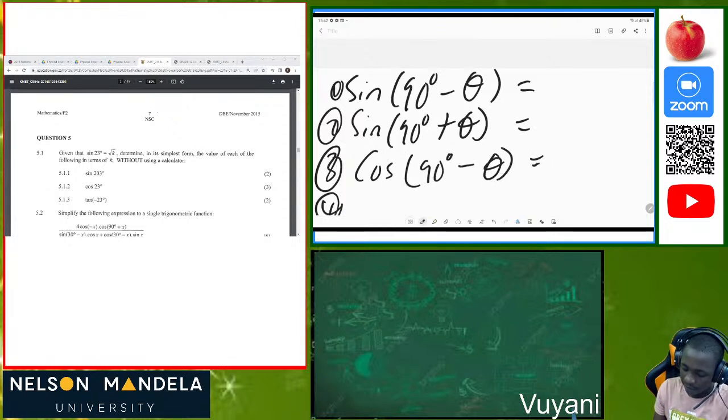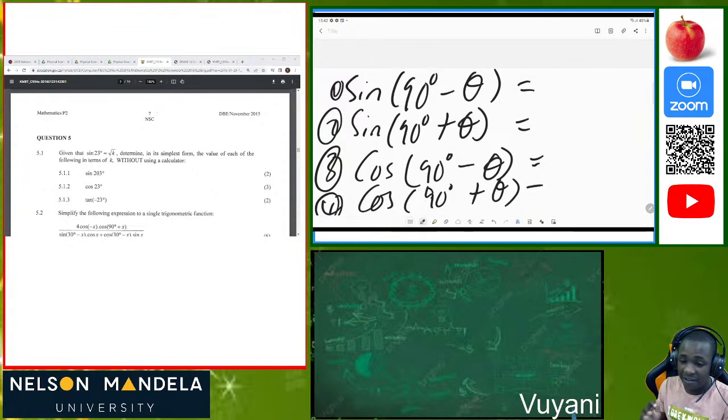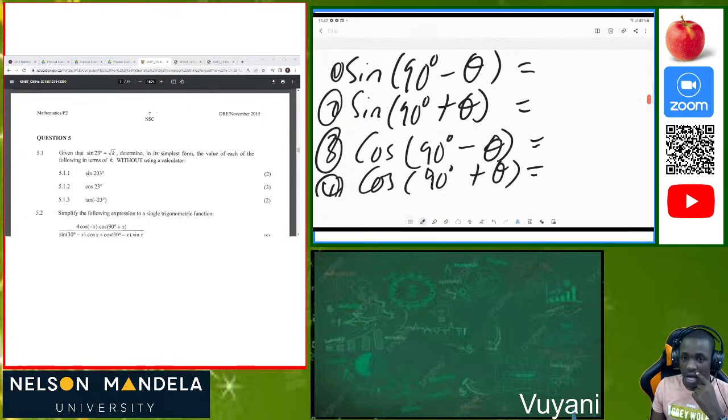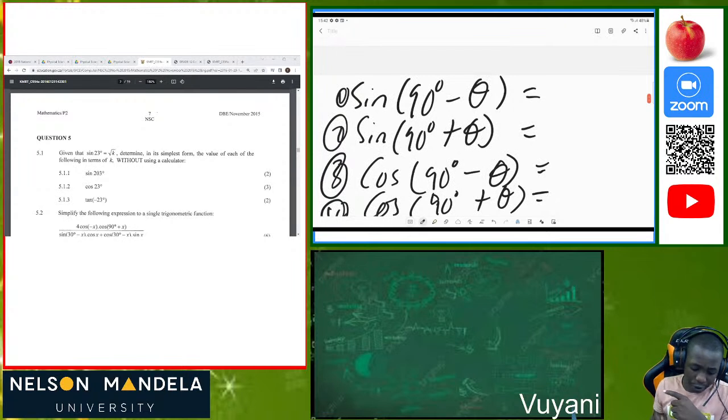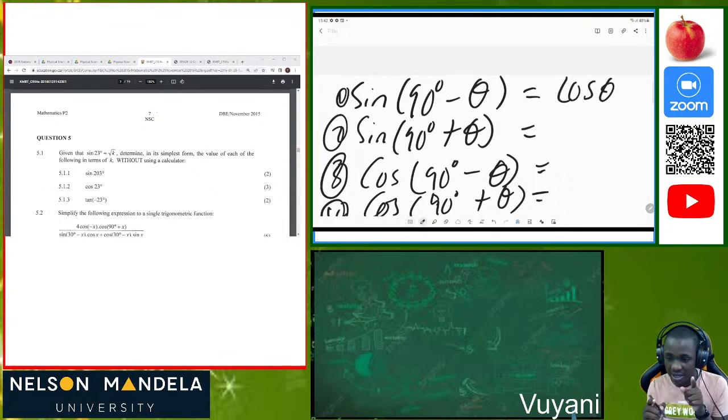We also have cos of 90 degrees plus theta. So we are having these four trig ratios, okay? On these four trig ratios, I want us to understand one thing. These are called co-ratios. In other words, they swap. So what is important is to understand that on the co-ratios, when it's sine 90 degrees minus theta, it will change to cos theta.